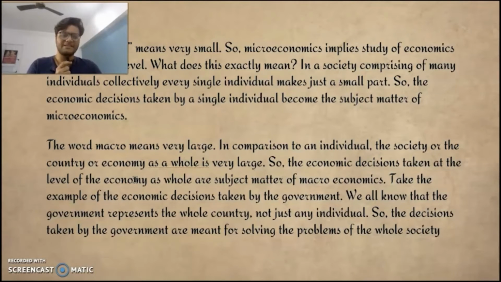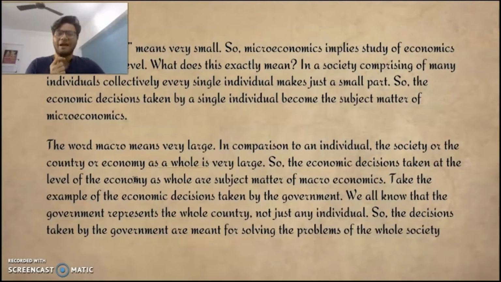For example, a trade treaty between two countries, let's say America and China, is not something that I as an individual citizen of India am concerned about. But the United Nations will very much be concerned about how the trade relationship between two of the most powerful countries in the world is going.